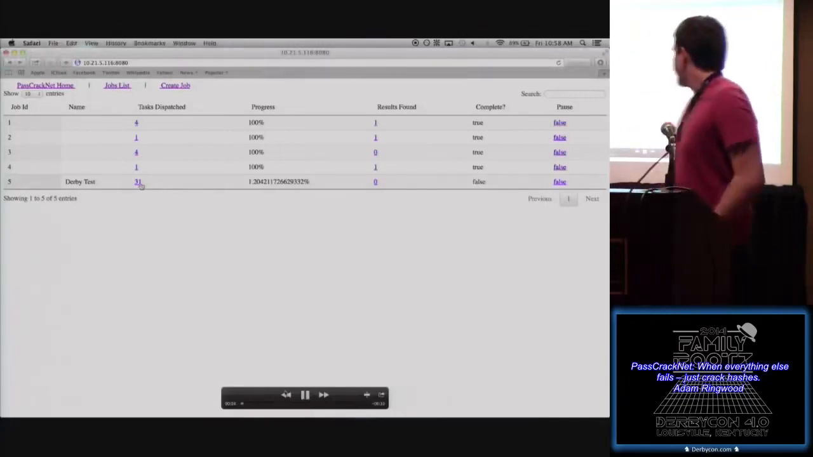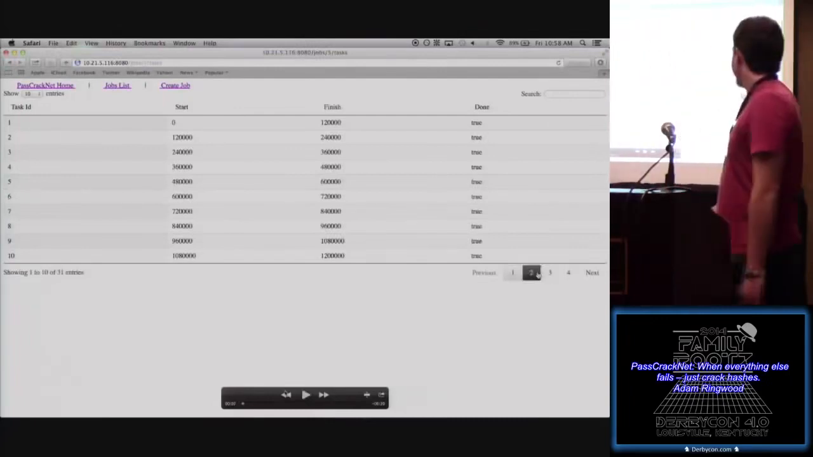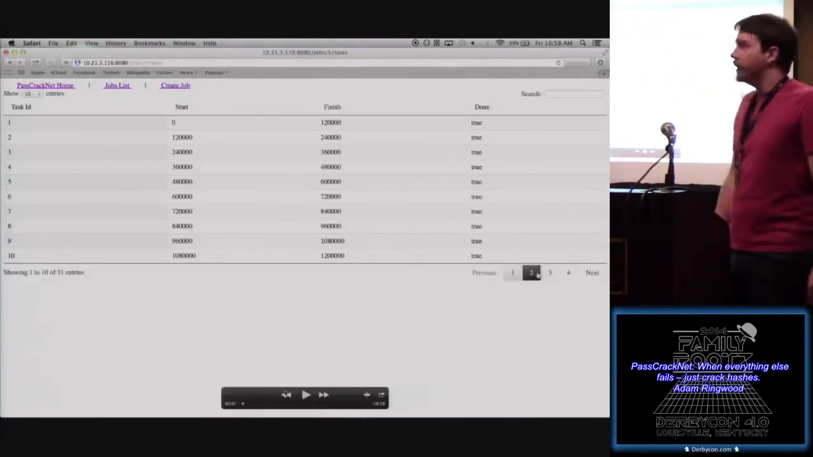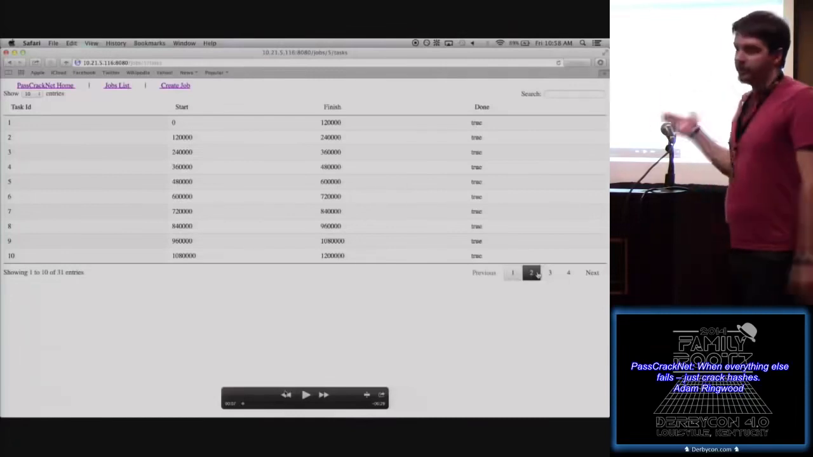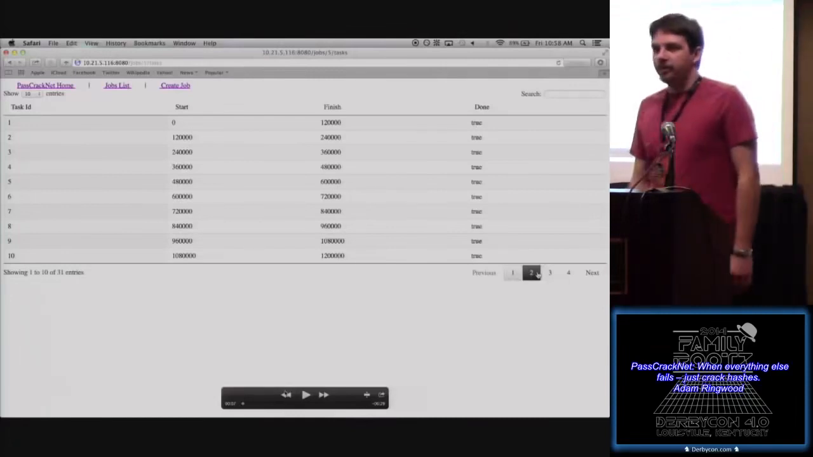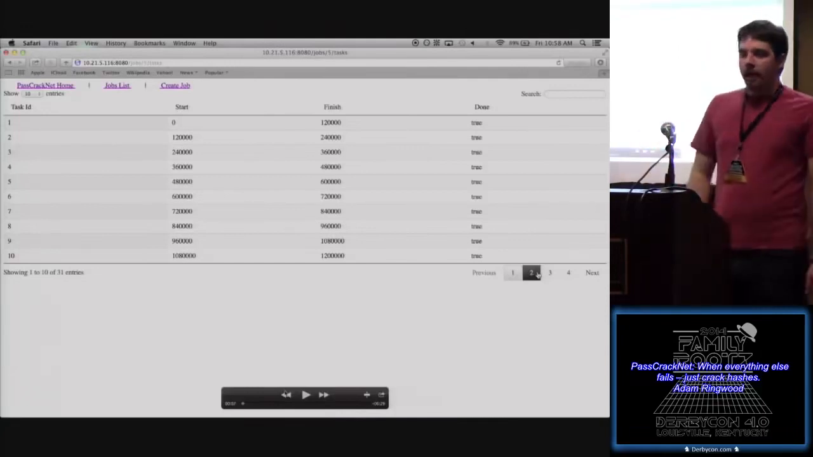So what you see here is an overview of the task list, and it's pretty utilitarian by design. You just see the task ID, where it started and where it finished, and whether it's done or not. This is mostly just so that you can go through and make sure that all the tasks are getting done. If you see a task that's buried that's false, it means one of two things.